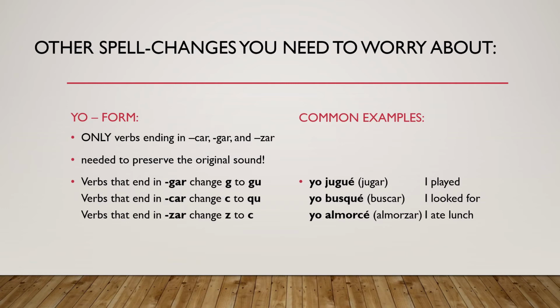So for jugar, yo jugué, I played. Verbs that end in CAR change the C to a QU. Yo busqué comes from buscar, I looked for. Verbs that end in ZAR change the Z to a C. Yo almorcé comes from almorzar, I ate lunch.